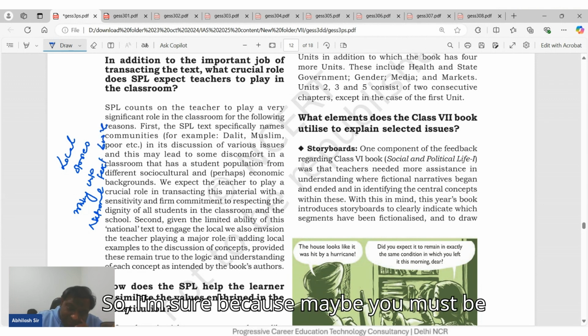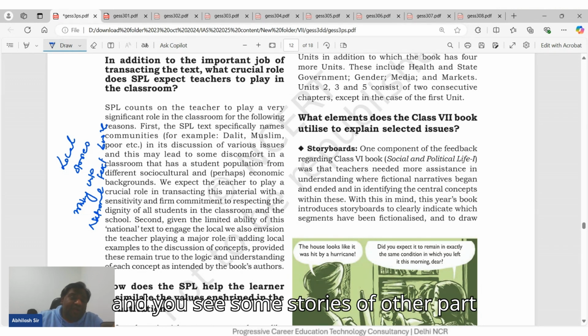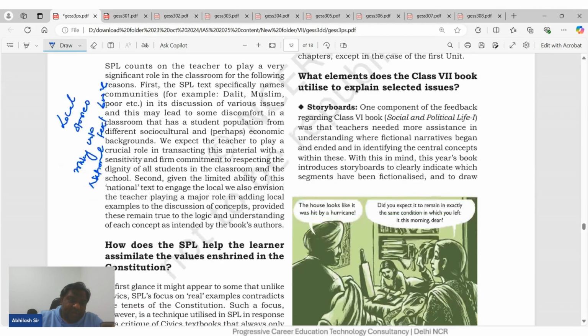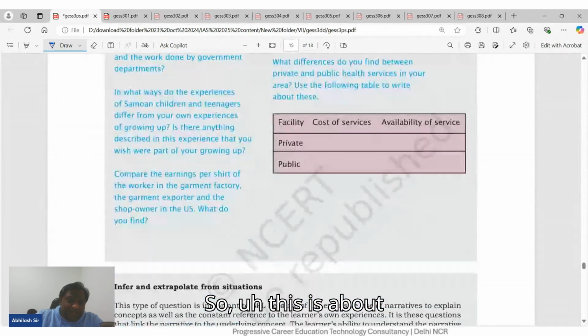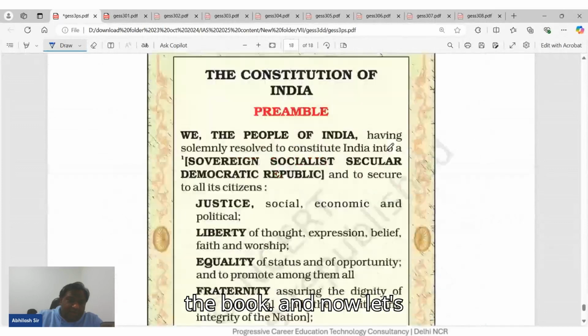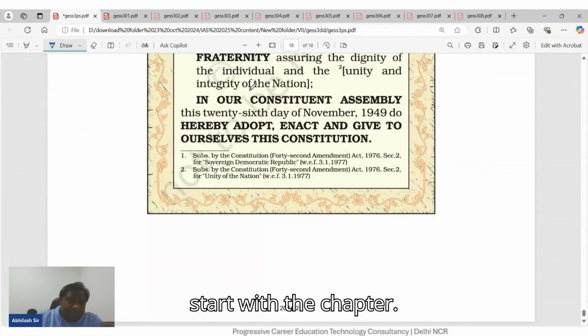If you are from another part of India and you see stories of another part, you may not be aware of those incidents. But here it tries to bring in those factors. So this is about the book, and now let's start with the chapter.